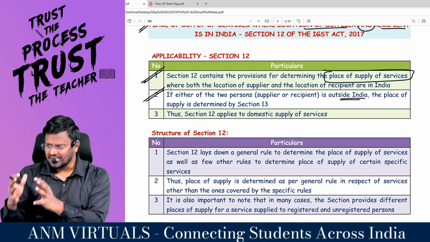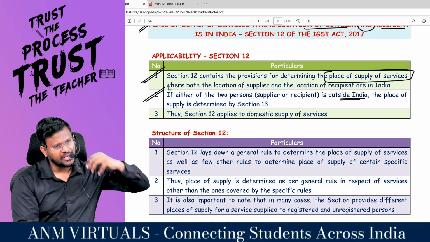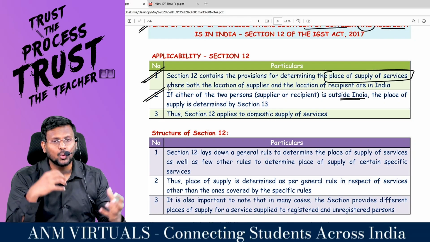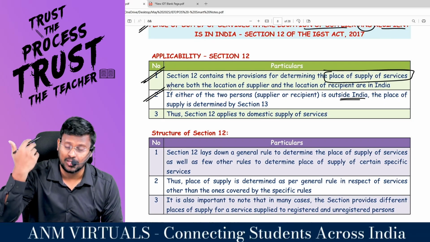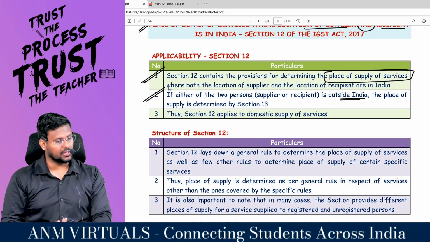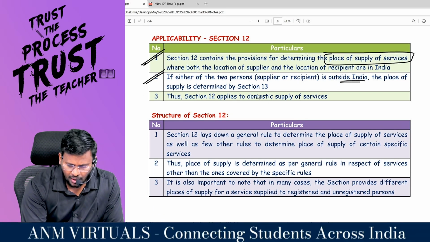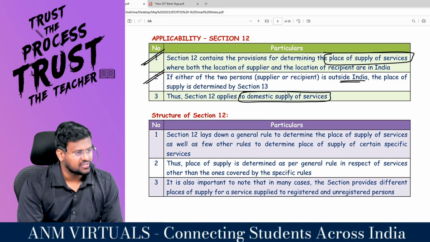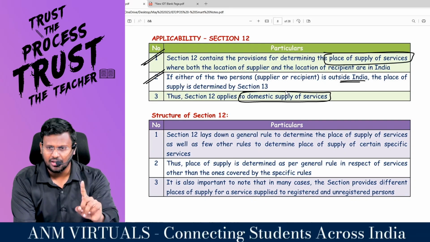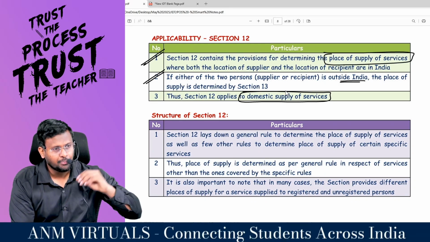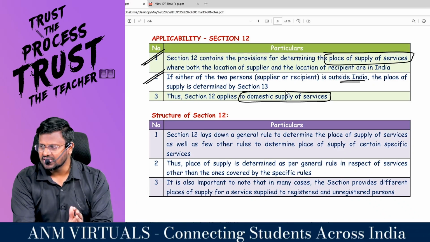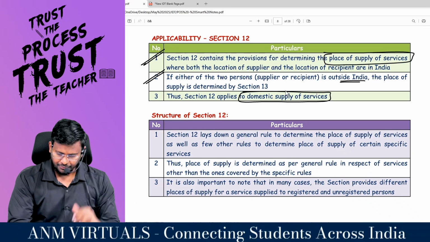If either the service provider or service recipient is situated outside India, you have to go and check the place of supply in section 13. That is called international services. That is not in our list to study. Right, sir? Section 12 applies to domestic supply of services. This is the first point of applicability. That means in order to apply section 12, both the service provider and service recipient should be situated in India.